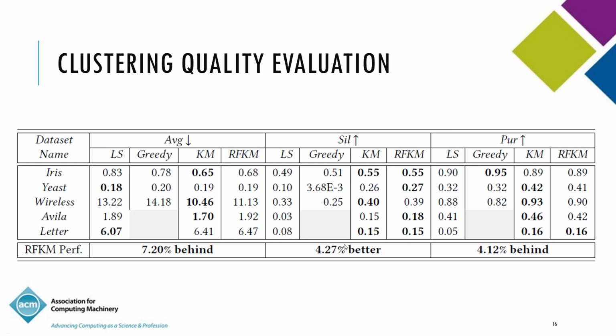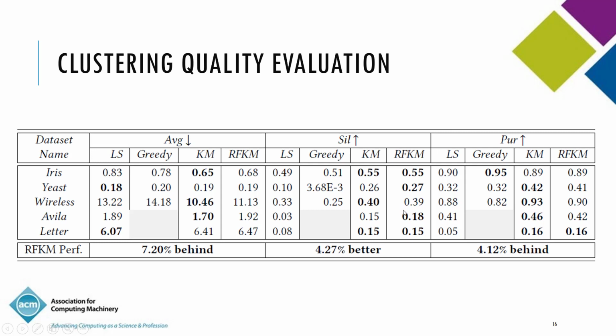And clustering quality evaluation, and as you can see, this is the k-means objective, and we are behind the best value. The best value for the k-means objective was obtained mostly by the k-means algorithm itself. We are behind it, 7.2% behind, so we take a hit there. And let me just go back to purity. Purity is about measuring the conformance against external labels, and as you can see, we are 4.12% behind. Purity is also between 0 and 1.